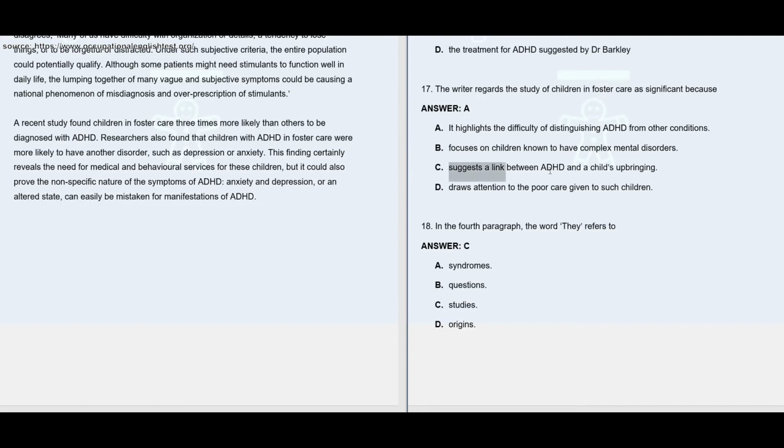Option C says suggests a link between ADHD and a child's upbringing. No, that cannot be the answer because they are not explaining any such link anywhere in this paragraph. Now D says draws attention to the poor care given to such children. No mention at all. Nothing regarding this option has been given in this paragraph. So that's totally not given.